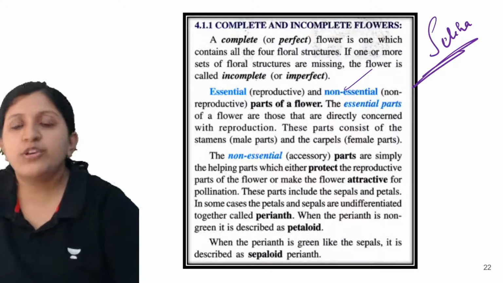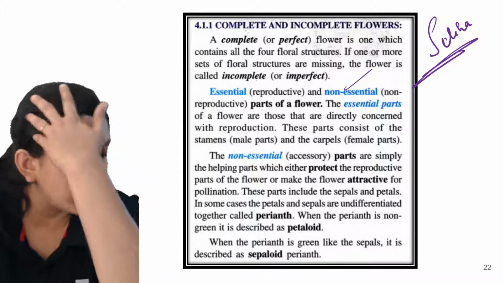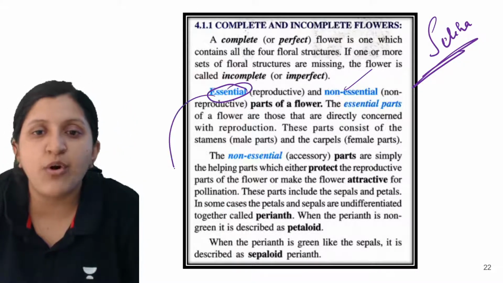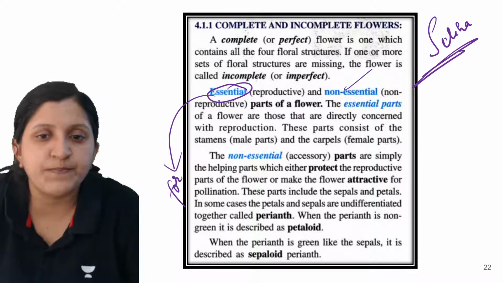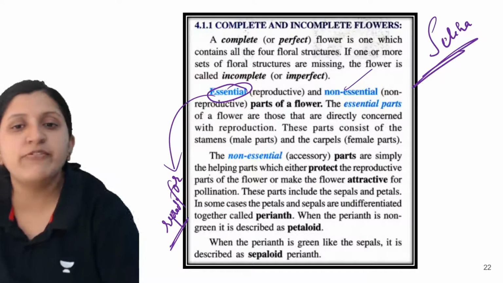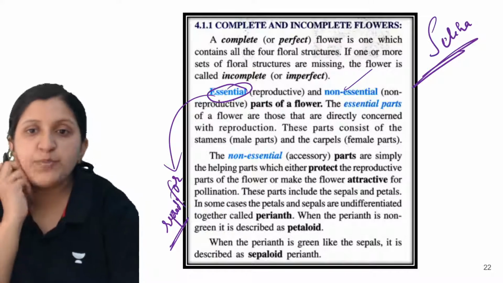Alright, so here you can see the essential parts and non-essential parts. Essential for what? Essential for reproduction. So these are required for the reproduction, and that's the reason they are called essential. These are required for the reproduction process.